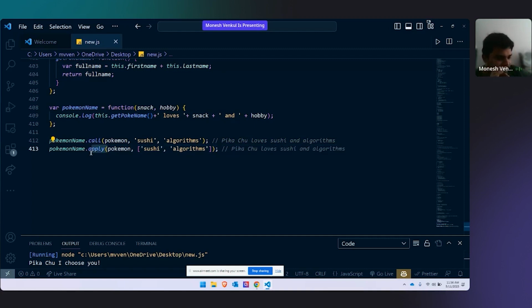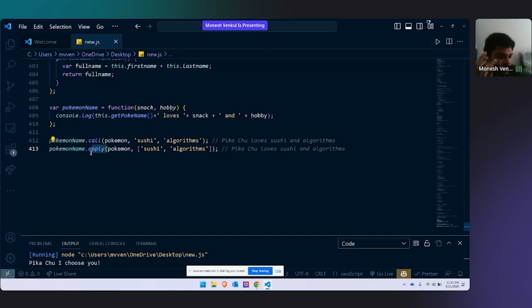Just three things you have learned: bind, call, apply. When you're trying to combine an object and a function, you can use bind, call, and apply. Any of these three you can use. If you're working on a no-parameter function, it is best to use bind. If you are working on a function with parameters, you can use call and apply.